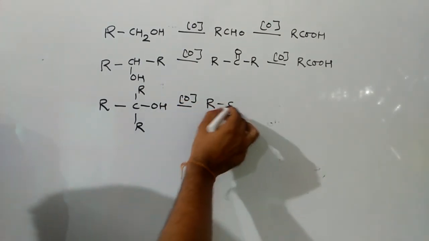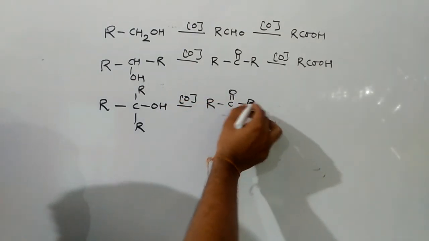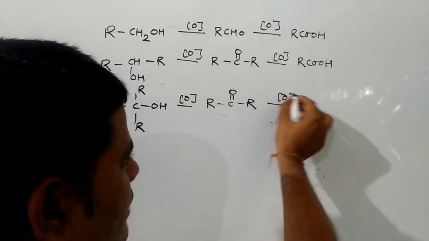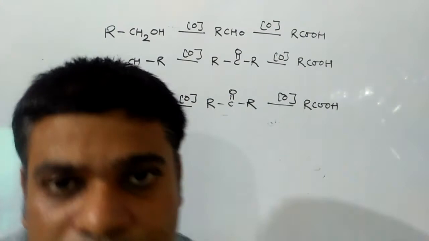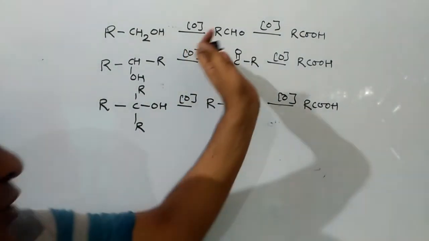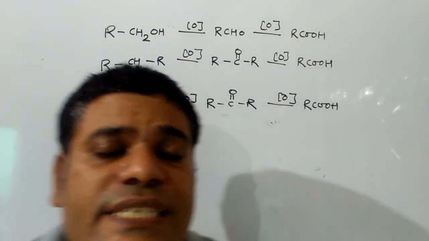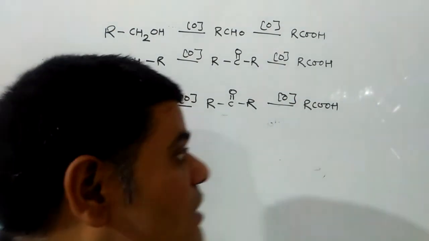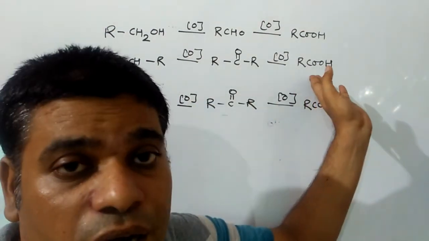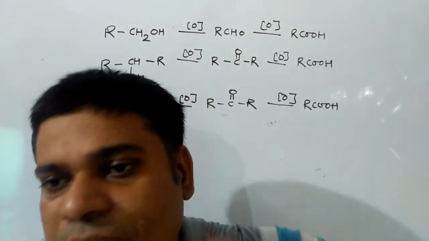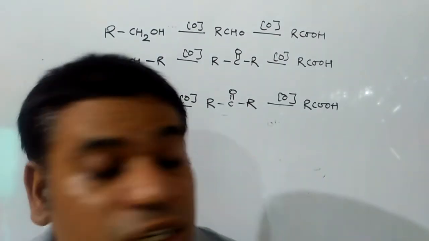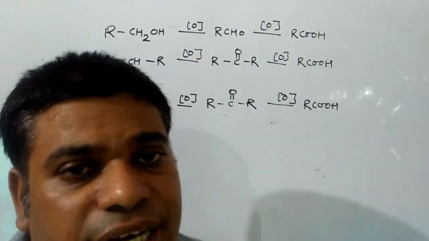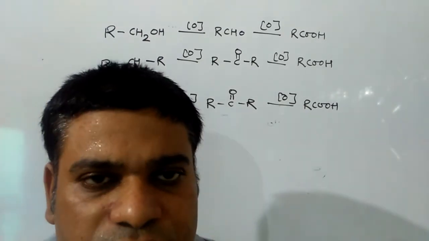First the product formed will be ketone, and then ketone on further oxidation will give carboxylic acid. In this case, the number of carbon atoms decreases in both states. For primary alcohol, all 3 states have the same number of carbon atoms. For secondary alcohol, the final state has a lesser number of carbon atoms, and for tertiary alcohol, the second and third states have fewer carbon atoms.